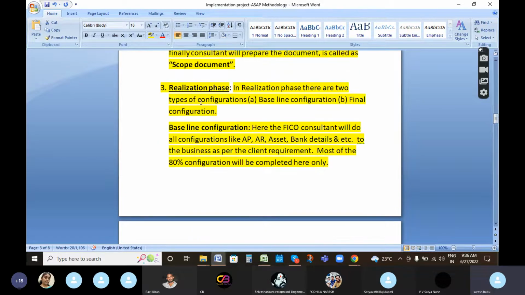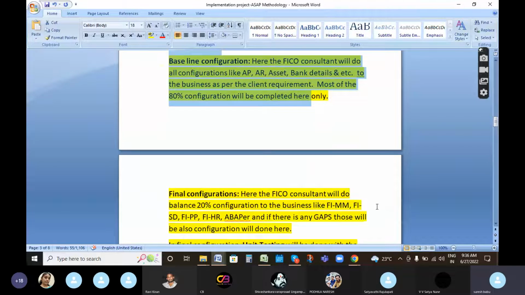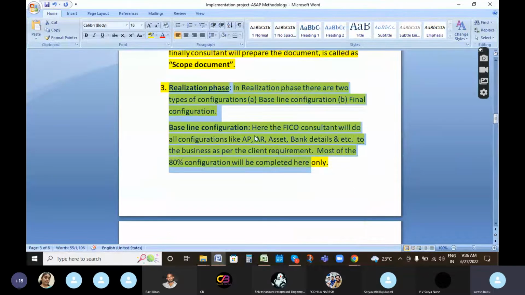Coming to the realization phase, there are two types of configuration: baseline configuration and final configuration. In baseline configuration, about 80% of the configuration will be completed.